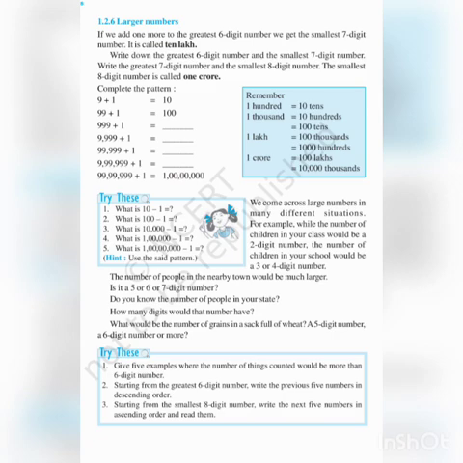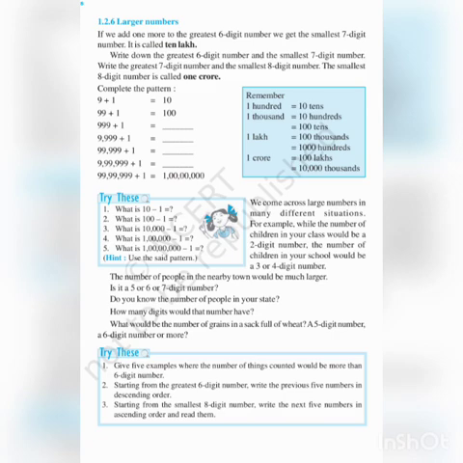Here, listen, in that remember box, which is in the right side corner, check that. 100 is equal to how many tens? 10 tens. 1000 is equal to how many hundreds? 10 hundreds or 100 tens. 1 lakh is equal to 100 thousands or 1000 hundreds. This you should all learn, children. This box is very, very important.